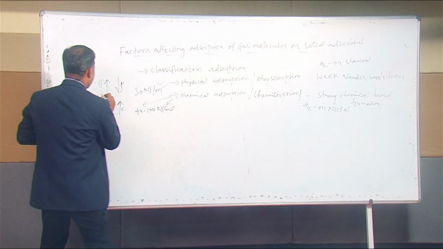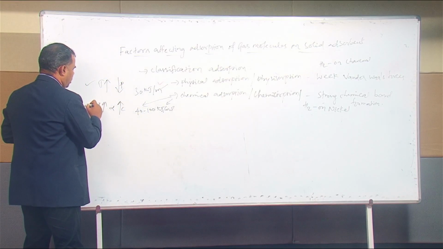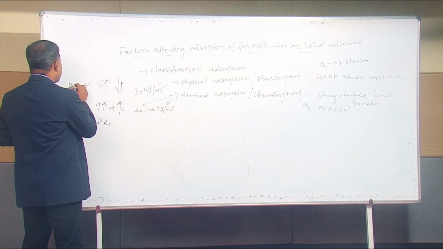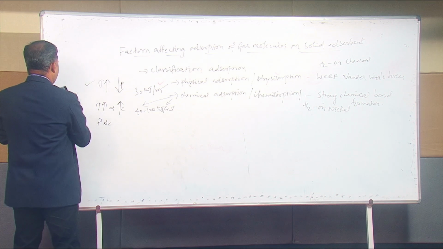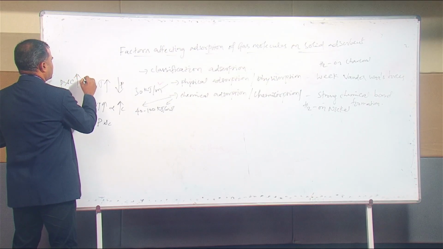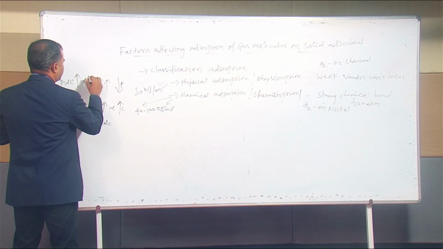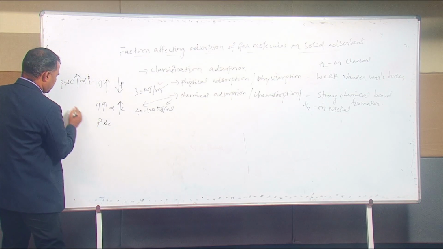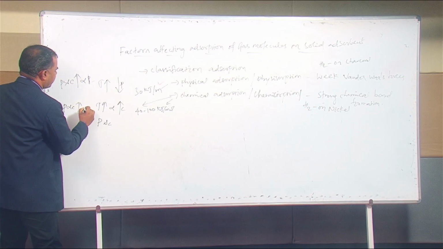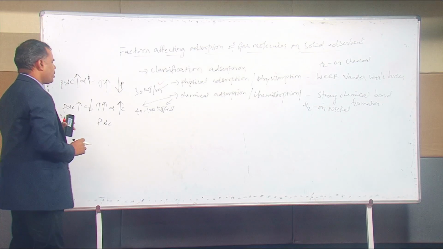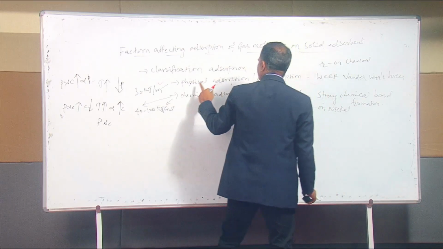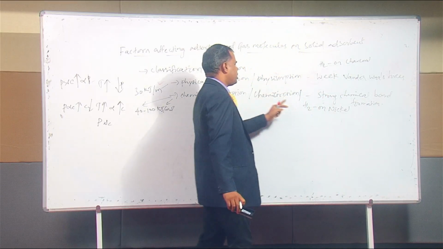But this is only for temperature. Next one, pressure and concentration. When we increase the pressure and concentration, physical adsorption is directly proportional. But it is inversely proportional to chemical adsorption. When pressure and concentration increase, chemical adsorption definitely may decrease. The best example, hydrogen on charcoal, is physical adsorption. Chemical adsorption is hydrogen on nickel.